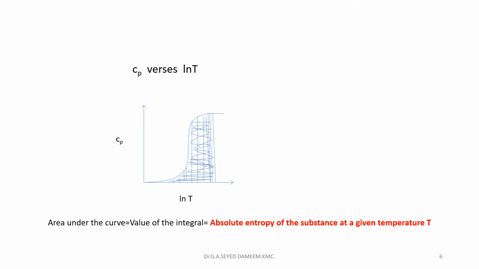This slide shows the variation of Cp versus ln T. That is the plot of Cp versus ln T. We get a curve. The area under the curve gives the value of the integral, that is, the absolute entropy of the substance at a given temperature T. For that, Cp versus ln T is plotted, and we get a curve like this, and the area under the curve is the value of the integral, that is, the absolute entropy of the substance at temperature T degree Kelvin.